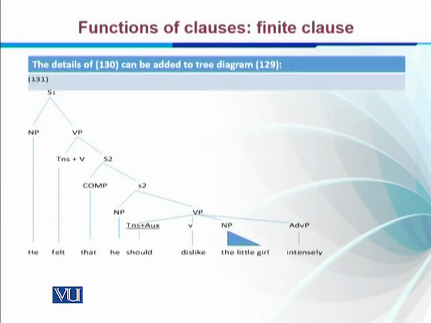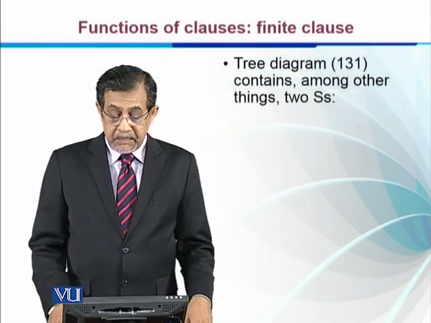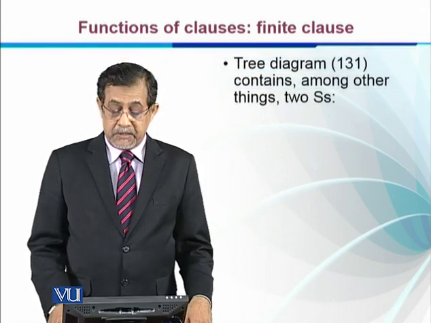We can see the same sentence 1, he felt, and then sentence 2 starts with the complementizer that, and sentence 2 starts with a noun phrase, and then we have the auxiliary which is should, and we have the verb phrase dislike, and a noun phrase the little girl, and adverb phrase intensely. So the tree diagram contains, among other things, 2 sentences.